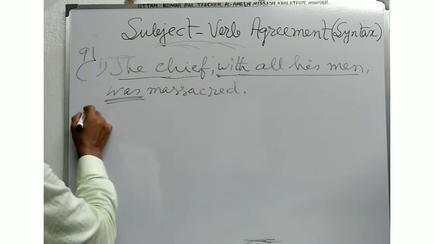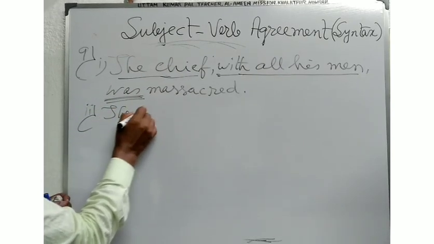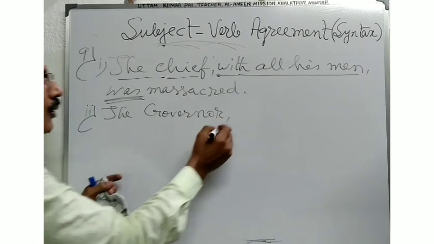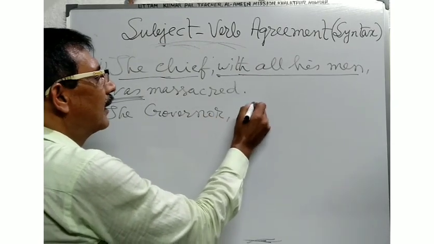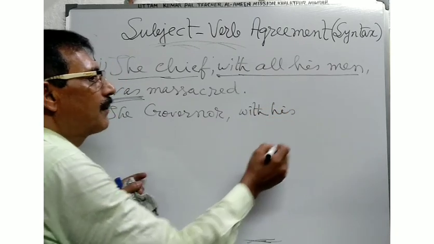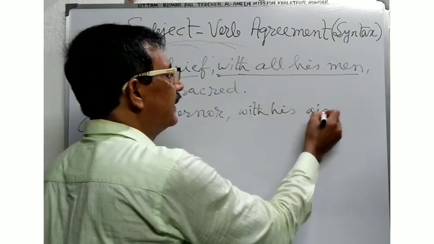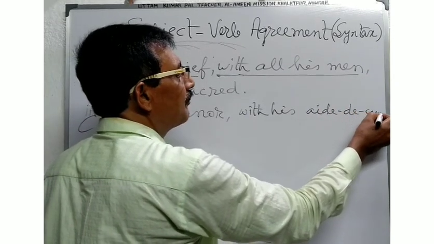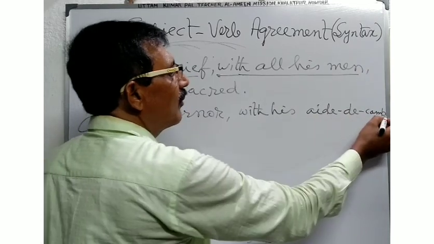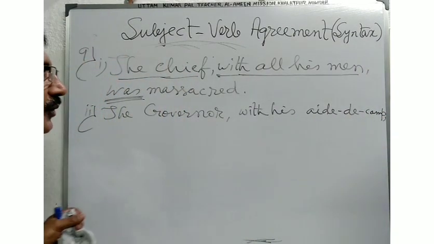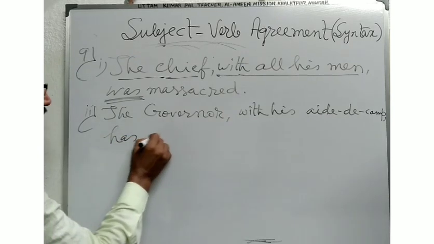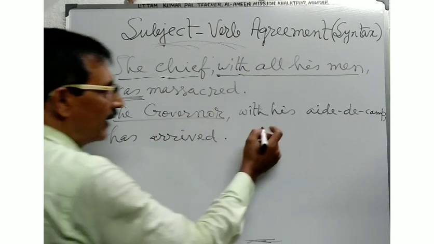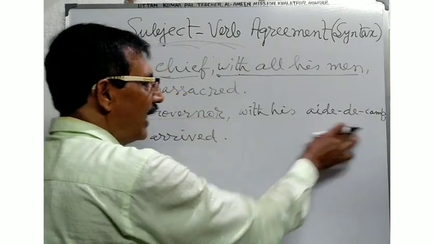And in another example you will see, suppose the governor with his 8 camps has arrived.